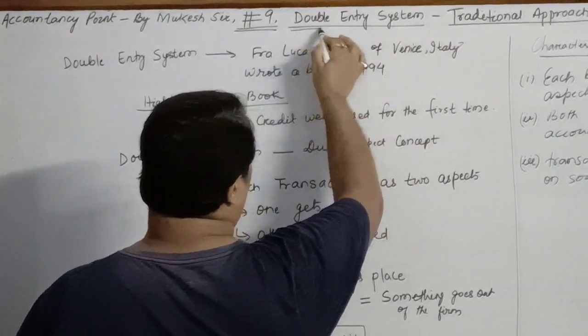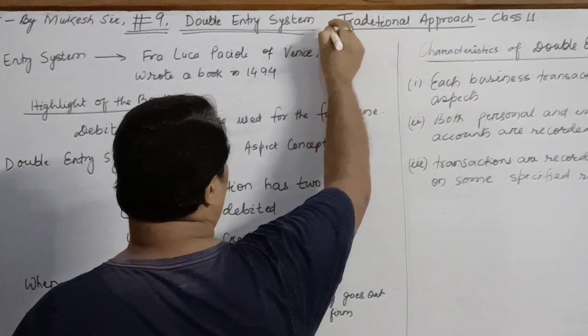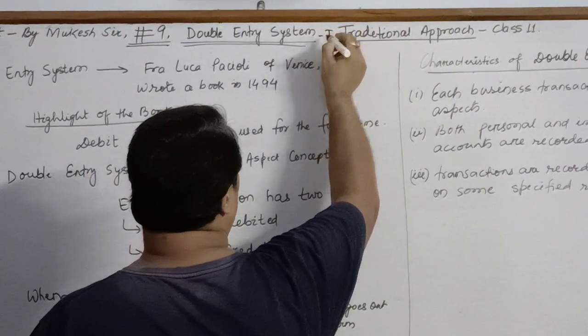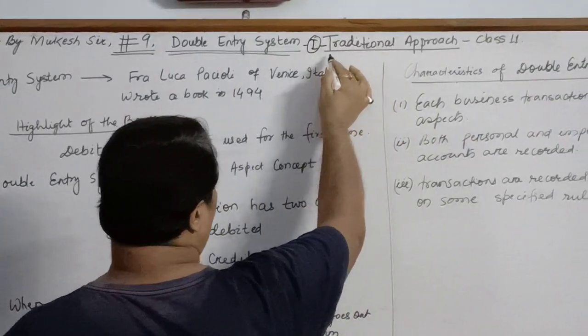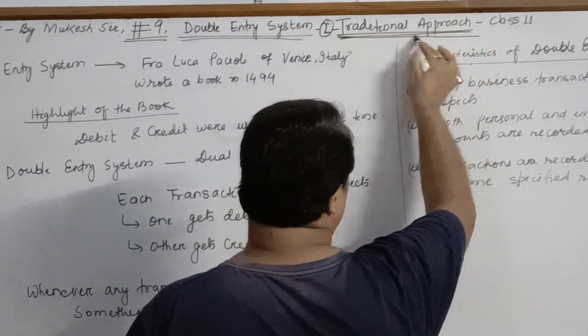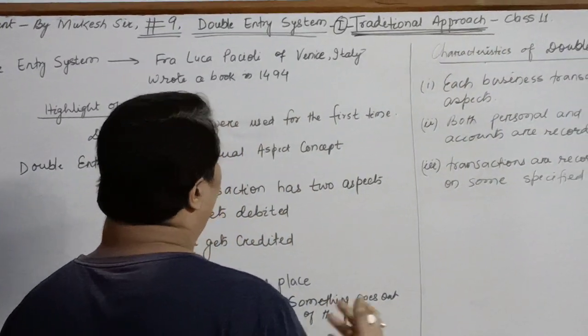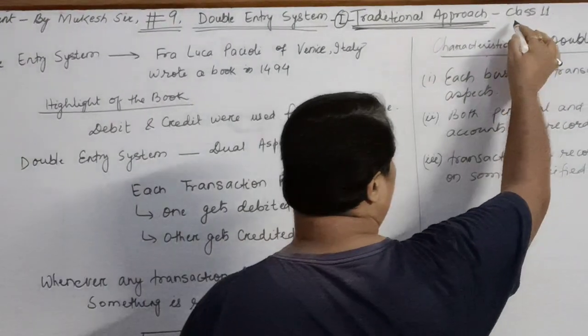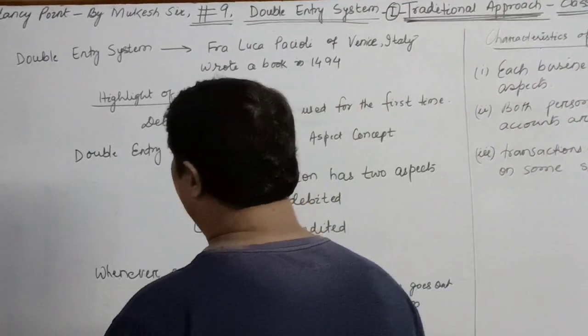Children, this is my video number 9 for class 11. The topic is on double entry system part 1. This is part 1 of double entry system, in which we will be talking about the concept of double entry system and the traditional approach of accounts, and it is for class 11.